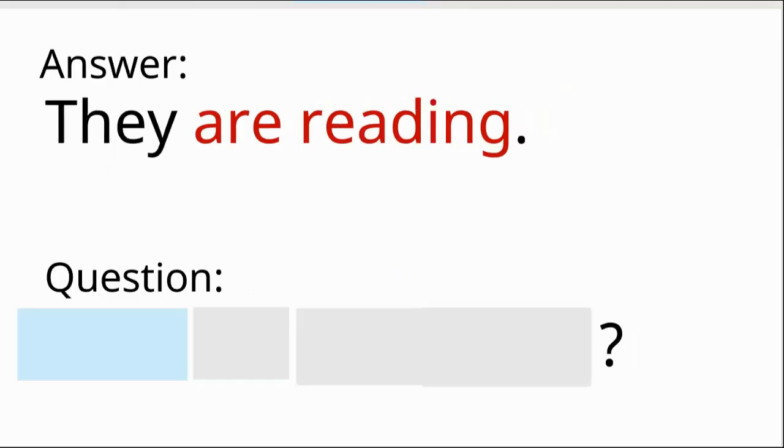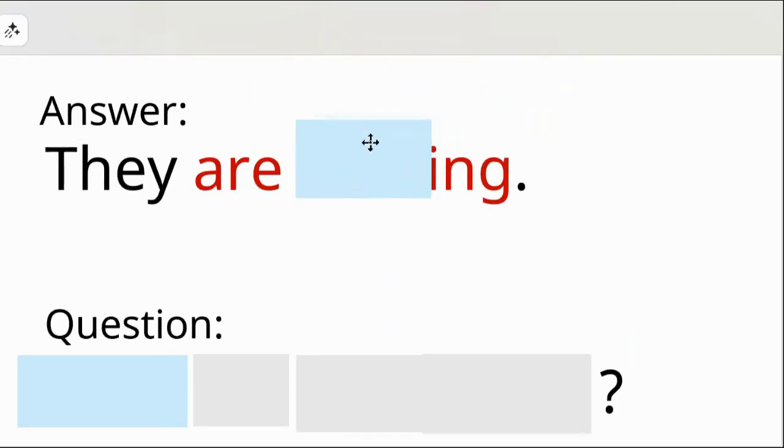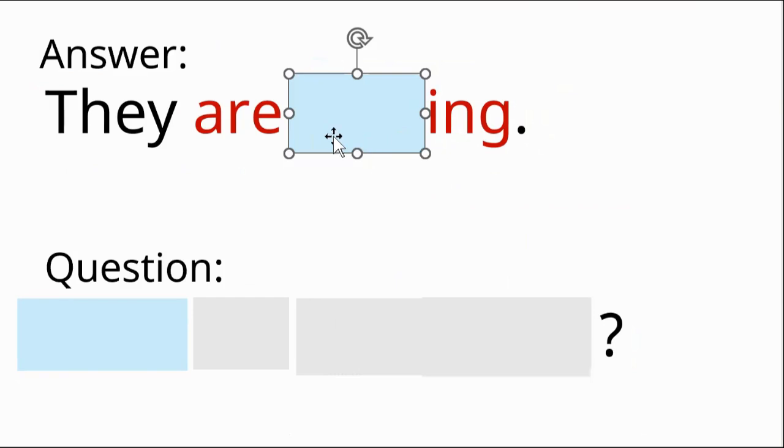Now we also use what for actions. So the answer is they are reading. We want to know what action they're doing. We want to get information about the action.